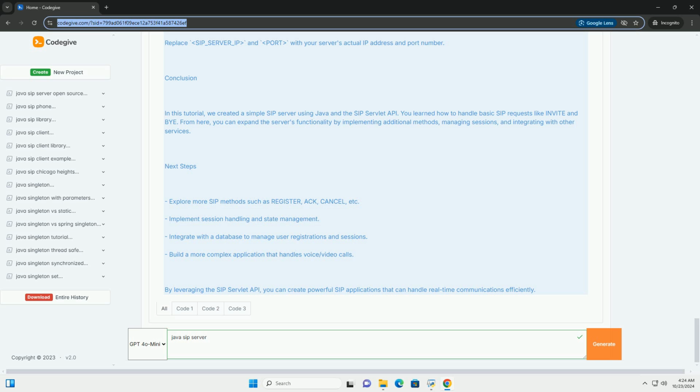Next steps. Explore more SIP methods such as REGISTER, ACK, CANCEL, etc. Implement session handling and state management. Integrate with a database to manage user registrations and sessions. Build a more complex application that handles voice/video calls. By leveraging the SIP servlet API, you can create powerful SIP applications that can handle real-time communications efficiently.